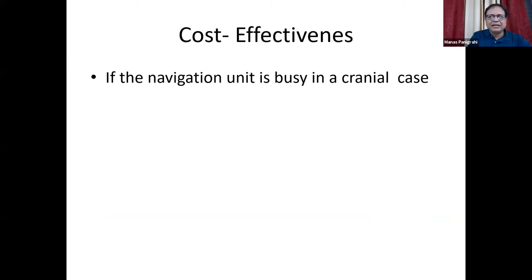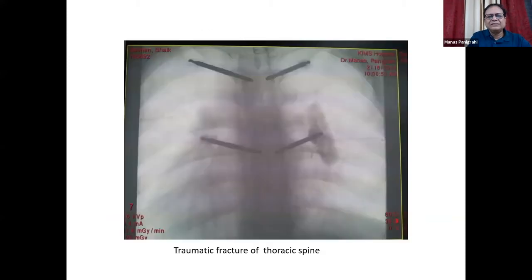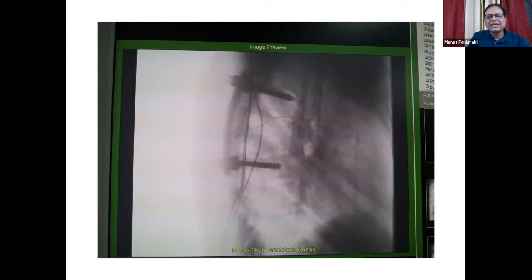If the navigation is busy in another cranial case, with the O-arm one can use it as a biplane and still finish your work. Whereas with ICT, it is difficult to use it as a biplane, because the radiation dose is higher and it's not convenient. So when the navigation was busy somewhere, we did a case just using the C-arm as a biplane.